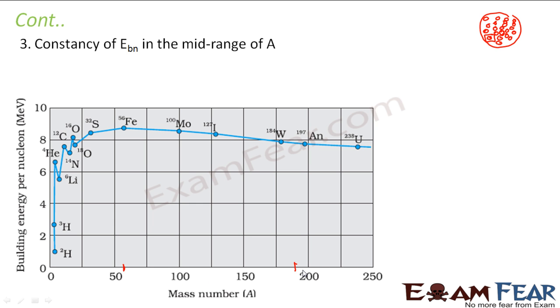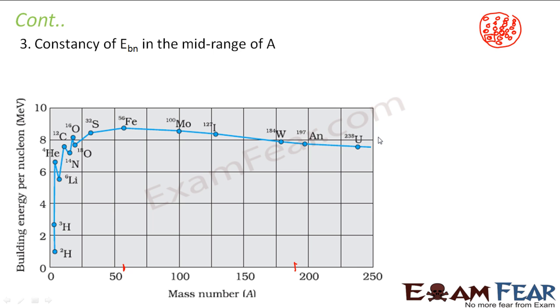But when the number of nucleons increases too much, that means when there are too many nucleons, then the reverse starts happening. Because when there are too many nucleons, we see that the binding energy per nucleon suddenly decreases, right? As we saw in the previous slide. That is what is happening here at the higher end. When it increases too much, the binding energy starts decreasing because the heavier nuclei start becoming unstable. So when they become unstable, the binding energy decreases and they start splitting up into lighter nuclei, right?